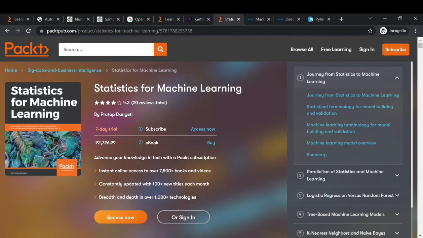Now in order to learn statistics, machine learning and scikit-learn, I would recommend this book. However, this book is not free, so you might need to buy it, but it's a great book and you'll get a good hang of statistics, machine learning and scikit-learn in this one book itself.